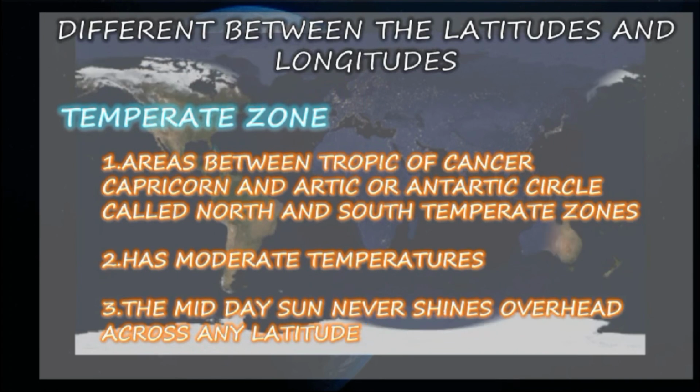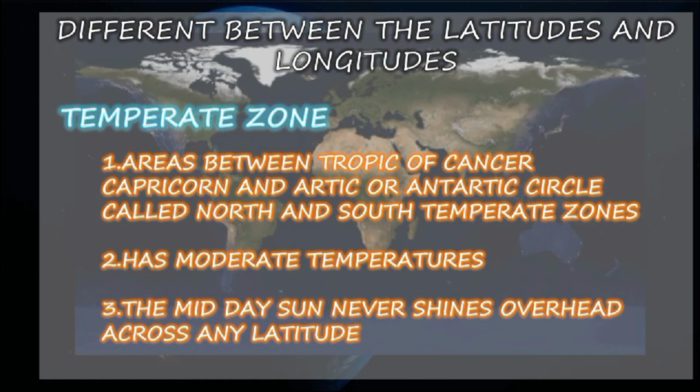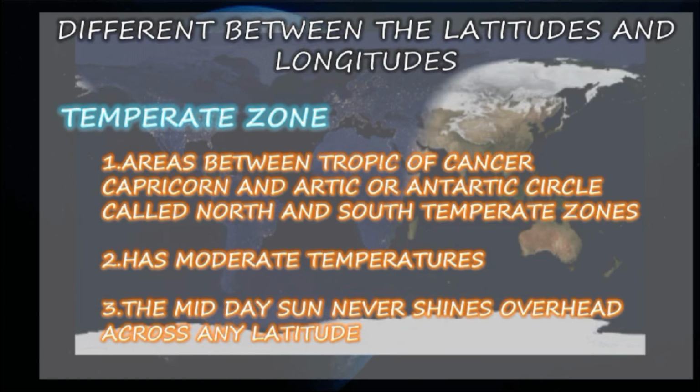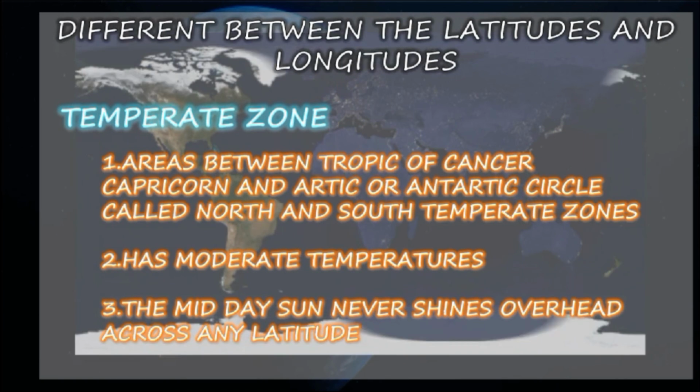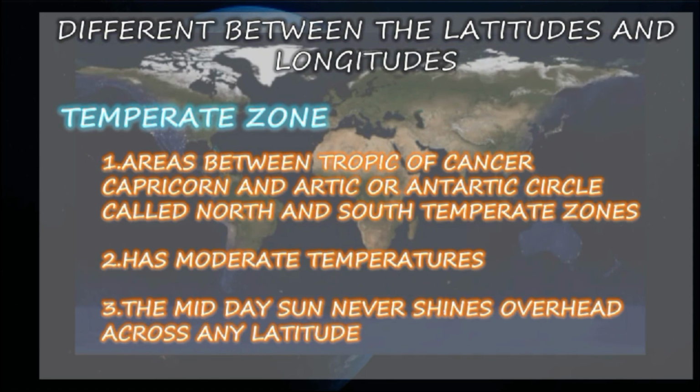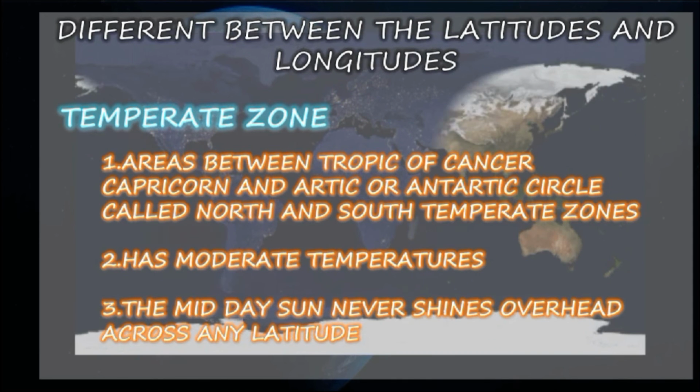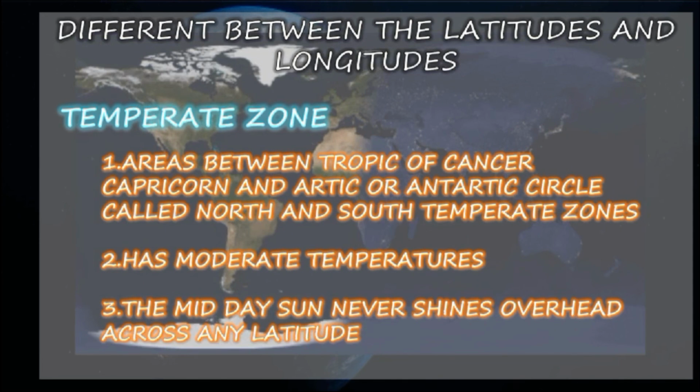Temperate zone: the areas between the Tropic of Cancer, Capricorn and the Arctic or Antarctic Circle are called the North and South Temperate Zones, with moderate temperature. The midday sun never shines overhead across any latitude.